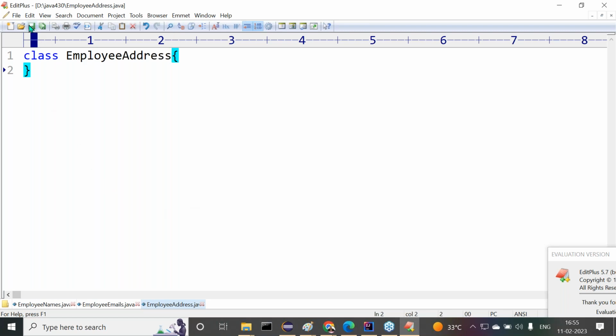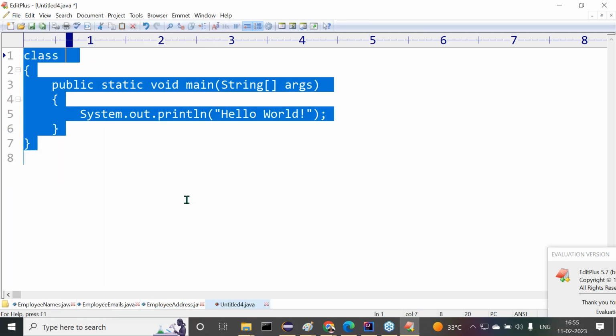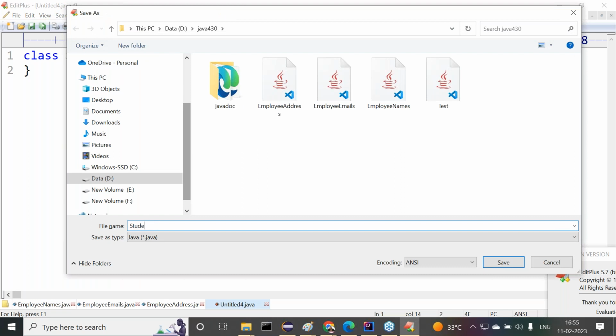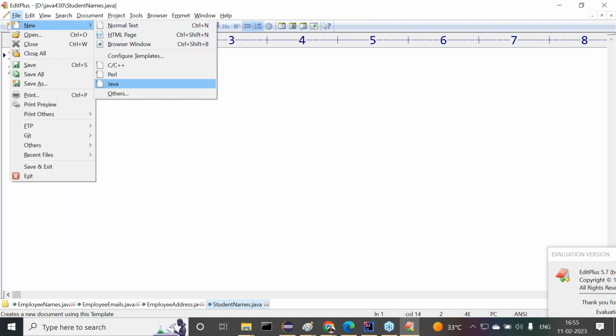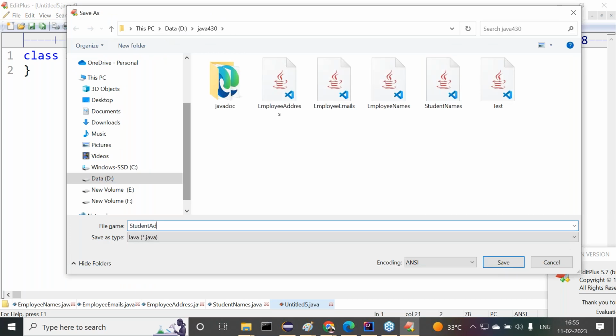Now try to understand this. File, new Java. This time I want to prepare student names.java, this is one file. File, new Java, student address.java.